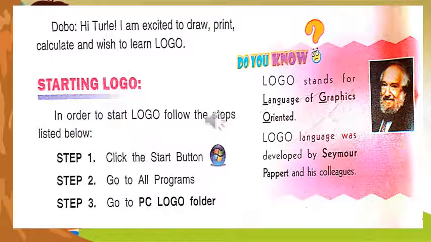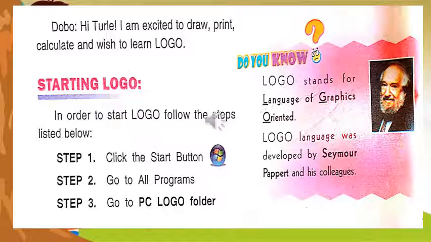Now Dobo says, hi Turtle, I am excited to draw, print, calculate and learn Logo. But do you know what Logo is? Logo stands for language of graphics oriented. The Logo language was developed by Seymour Papert and his colleagues.